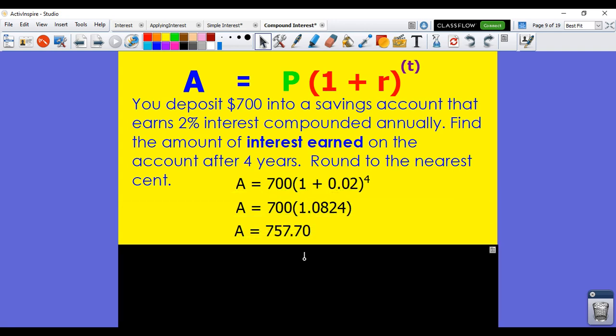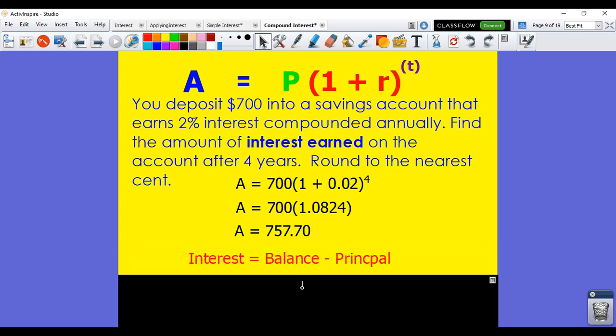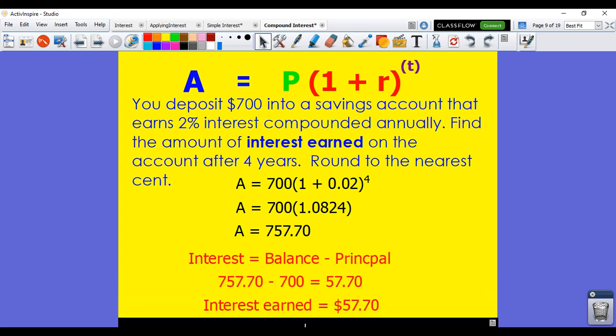The difference here is that it's asking us for the amount of interest earned. So we got our account balance, and now to calculate our interest, we're going to take our balance minus our principal. And we'll see that the difference is $57.70, which means our interest earned was $57.70 over 4 years on this account.